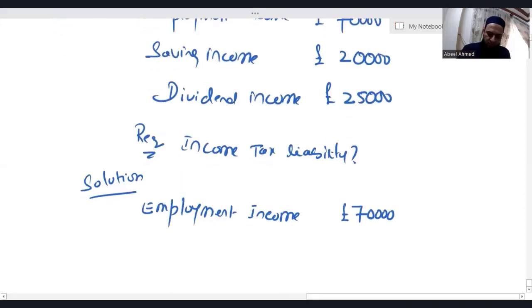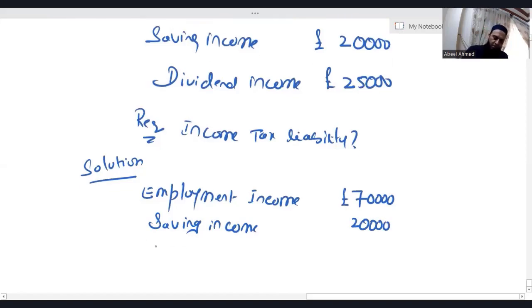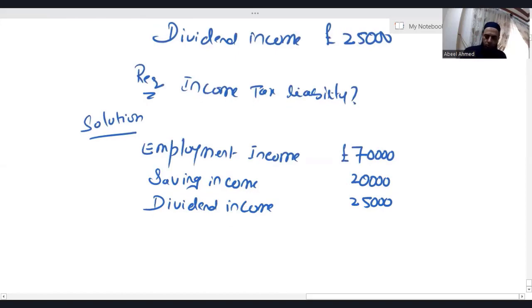Employment income 70. Saving income is 20. Dividend income is 25. Let's do the total. I'm getting 1,15,000.